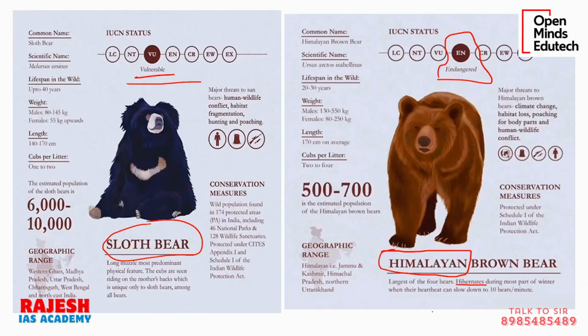Hibernate means that during the winter season they cannot find food. In winter they cannot go out and they cannot find food easily. So what they do is reduce their metabolic activity. They will just sleep in a cave for months and months till winter is over. This is called hibernation. You must have seen it in the movies.